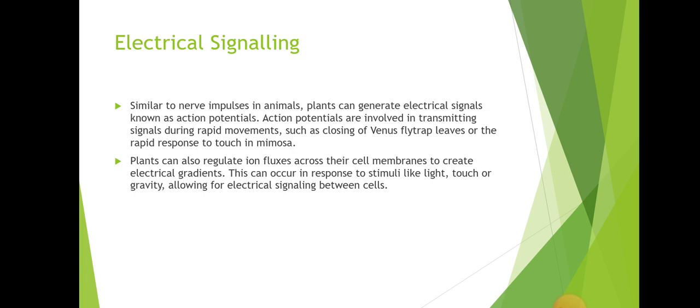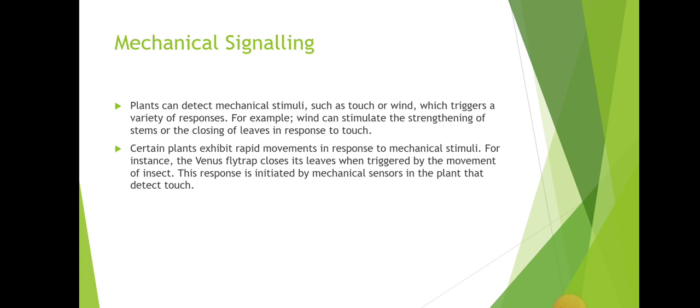Plants can also regulate ion fluxes across their cell membranes to create electrical gradients. This can occur in response to stimuli like light, touch, or gravity, allowing for electrical signals between cells.